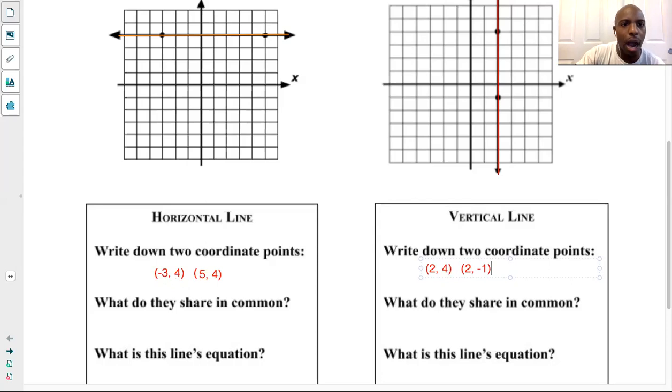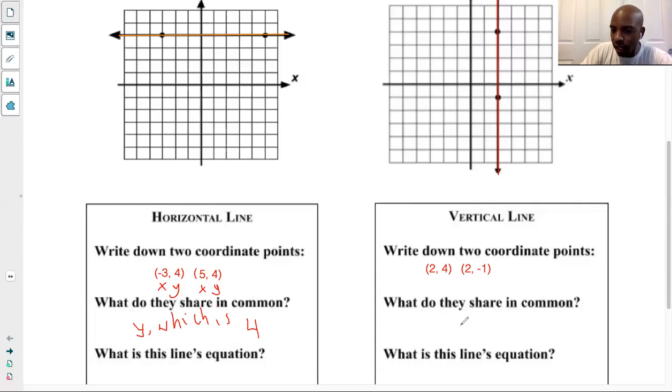Now, if you remember our coordinates, our coordinates are always x, y. So it's always x, y, x, y. What do they have in common here? They both have y in common, which is 4. And if you want to write it, I'm going to write it here. They both have y in common, which is 4.